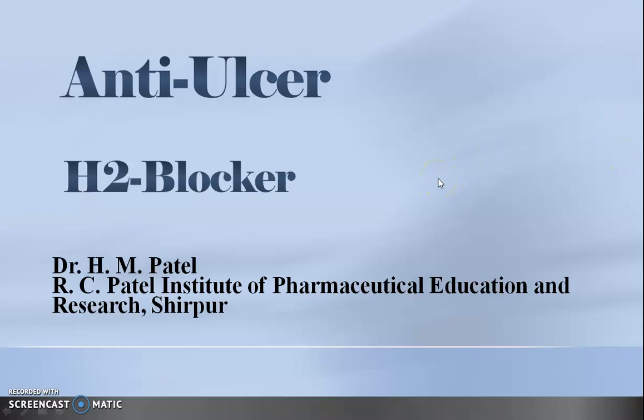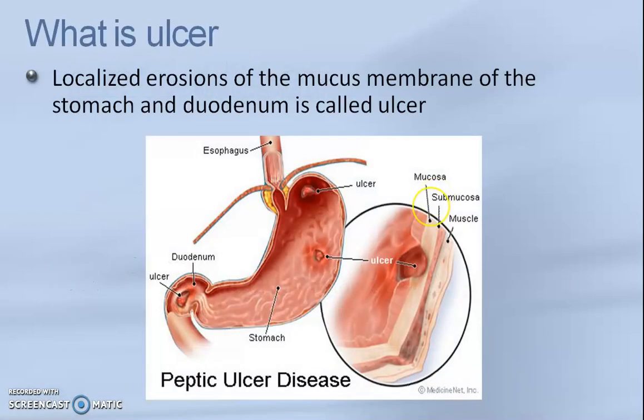So in detail we'll be seeing how we can block the H2 receptor, by which we can resolve the problem of ulcer. So first of all, I would like to introduce to you what is ulcer. Ulcer means damage. In simple language I can say that damage to the mucous layer.